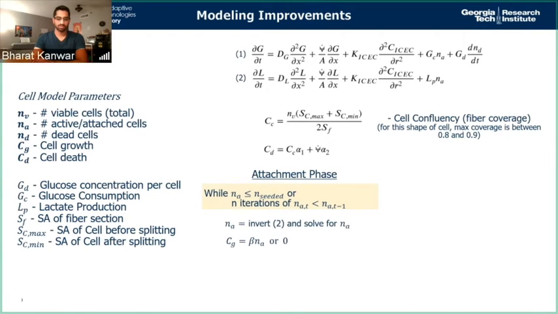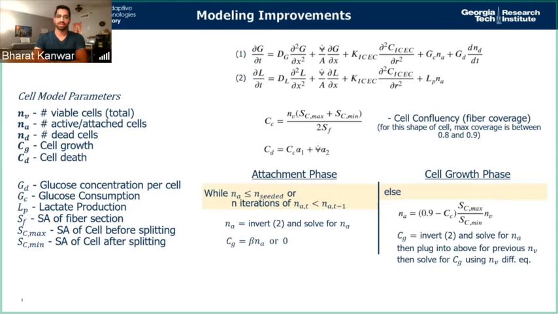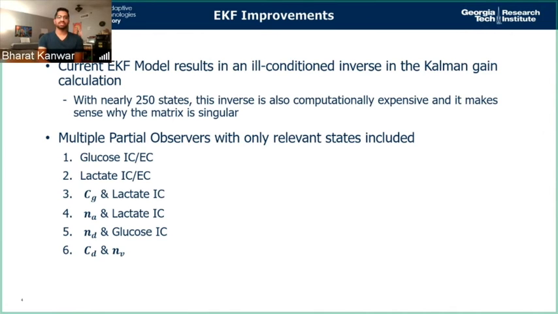This model is going to split cell growth into two different phases. The first phase is over the first 5 hours or so, where the cells attach to the fibers. And the second phase is where they grow in bulk over a number of days. And then finally, we will track the number of viable cells and the number of dead cells, based off of our growth and death rates. With this updated cell model, we can use an extended Kalman filter to come up with noise optimal estimations for our different parameters and states.